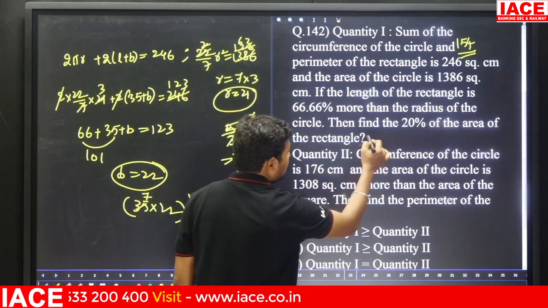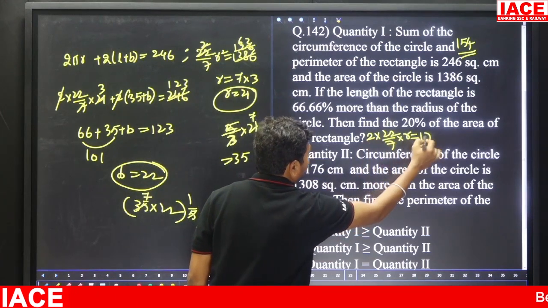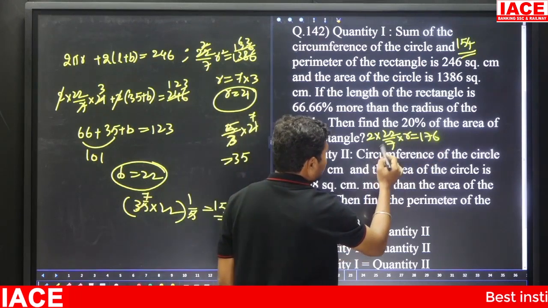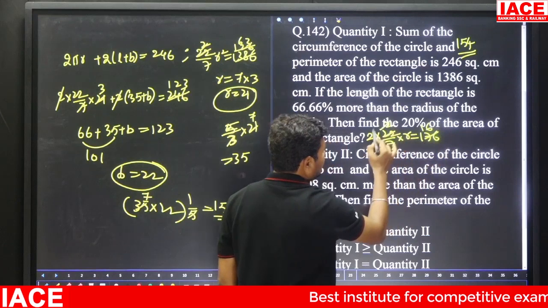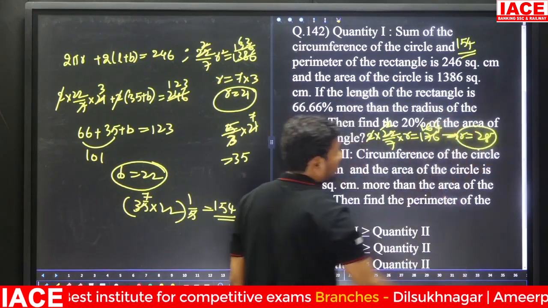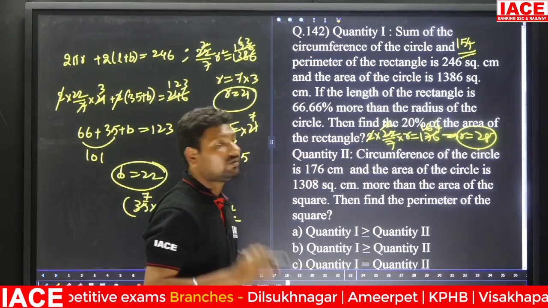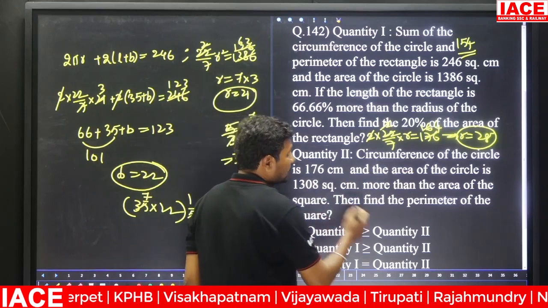Circumference of the circle is 2 pi r, so 2 into 22 by 7 into r is equal to 176. Here 11 2s are 22, and 176 is 11 16s, and so on. Then r is equal to what value? 28. R is equal to 28. Then the area of the circle is 1308 more than the area of the square.